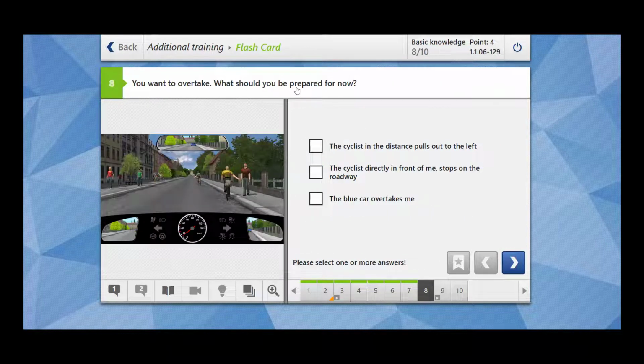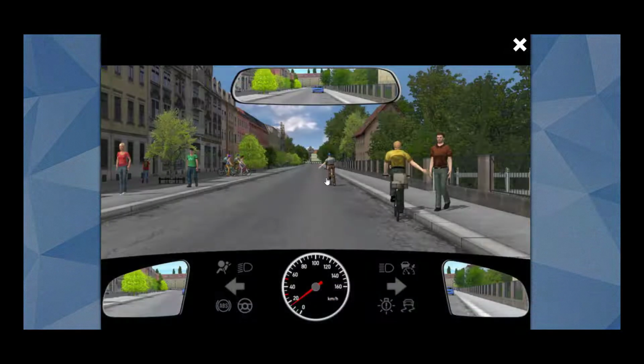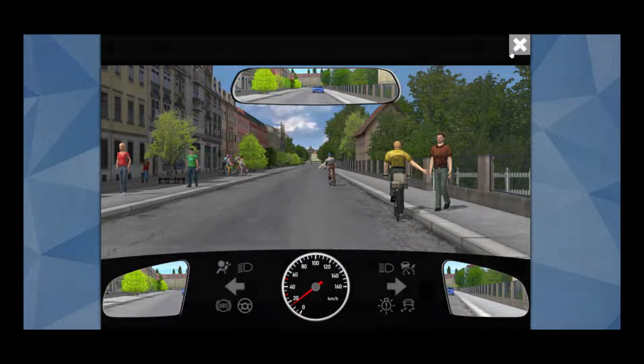You want to overtake, what should you be prepared for now? So what we see here, in front of us, there are two cyclists. There is a cyclist who has given the signal. Most probably he's going to stop here and talk to this man. And this cyclist has given the signal that he wants to cross the road. He will turn towards the left side.